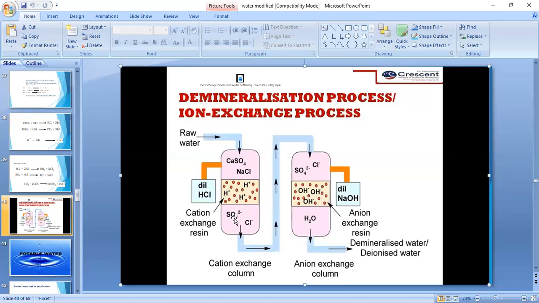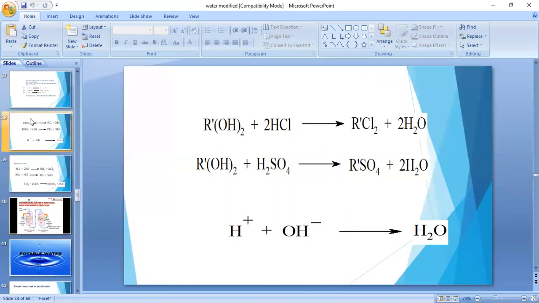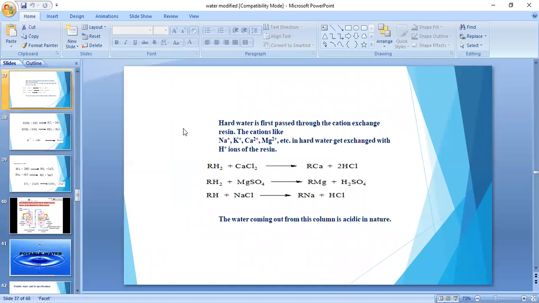Coming to the next point, what are the reactions which take place during this process? First of all, RH2 is the formula of a cation exchange resin. So these are all acidic groups.